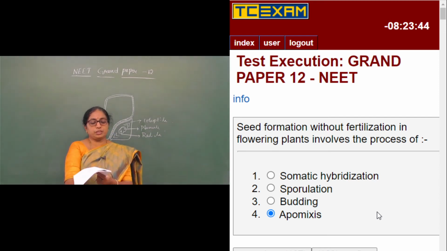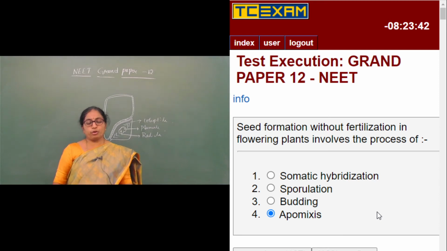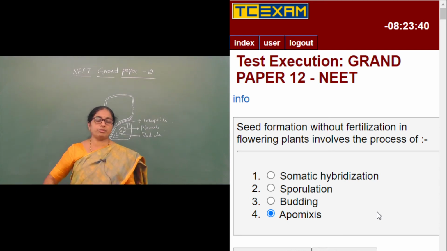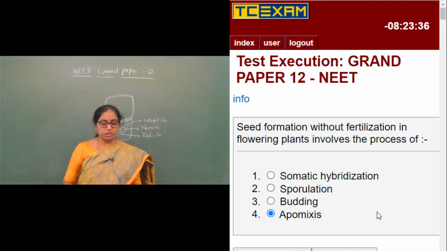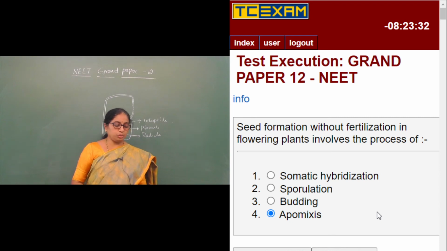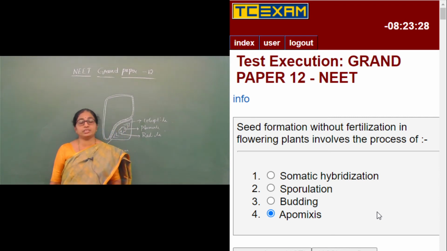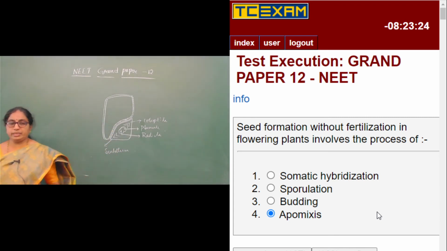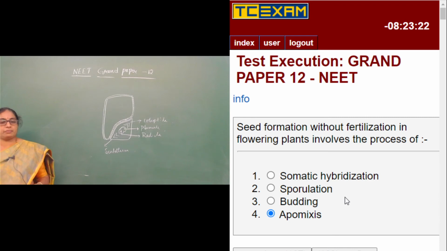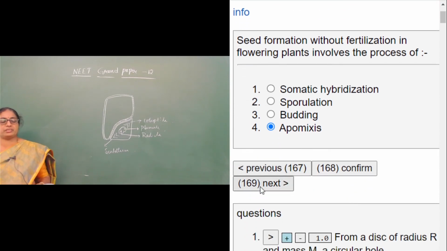The second one is sporulation, that is the formation of spores, which is one of the processes under asexual reproduction, seen in Monera, Protista, and also fungi and even algae. Then budding. Budding is also a type of asexual reproduction that is seen in hydra and also in yeast. Well, that is about this question. The answer is apomixis. Moving on to the next question.